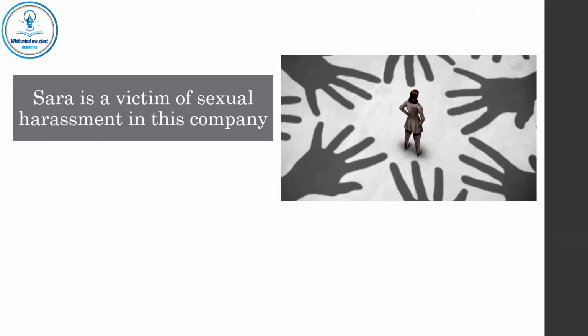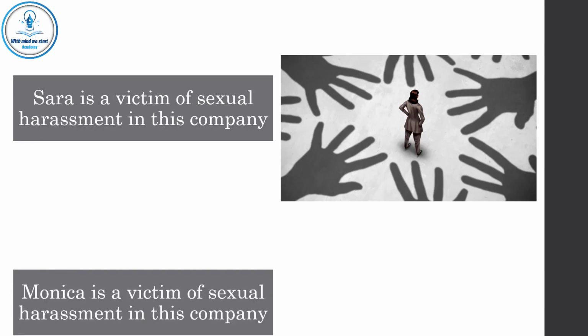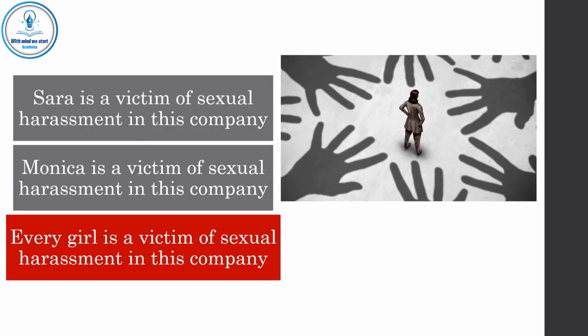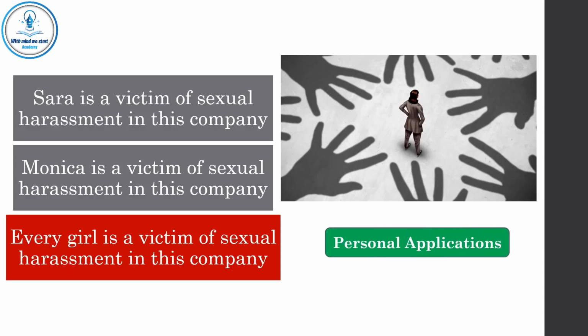Another example. Sarah is a victim of sexual harassment in this company. Monica is a victim of sexual harassment in this company. So, every girl is a victim of sexual harassment in this company. These are special premises, and this is a general conclusion, which is uncertain. However, in personal applications, we may use uncertainty. If you are a girl, there is a possibility that you will be a victim of sexual harassment if you work in this company. So, you must be cautious.